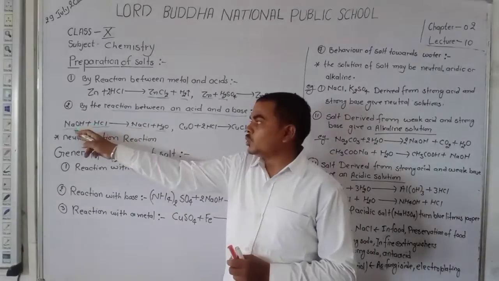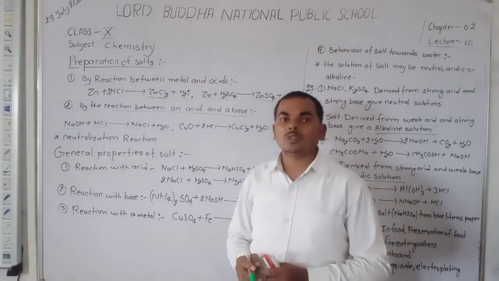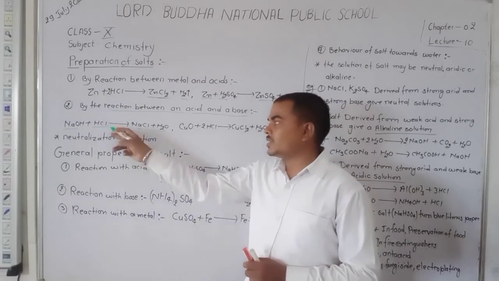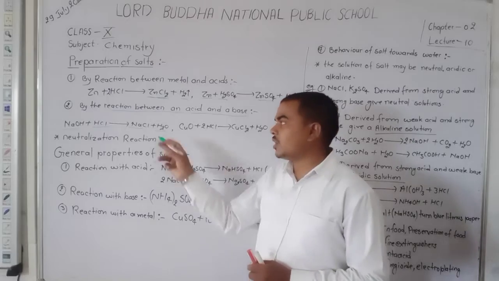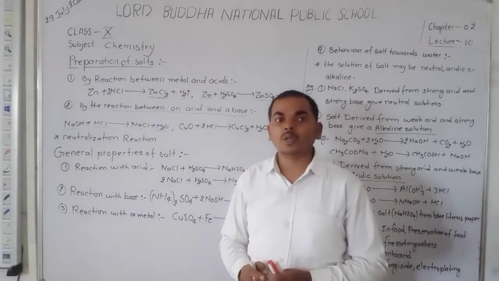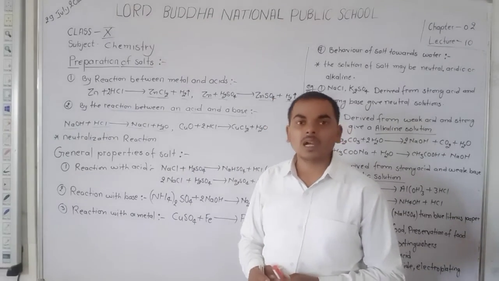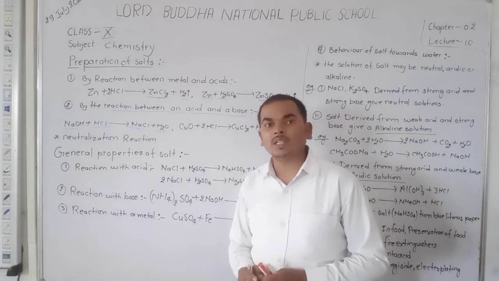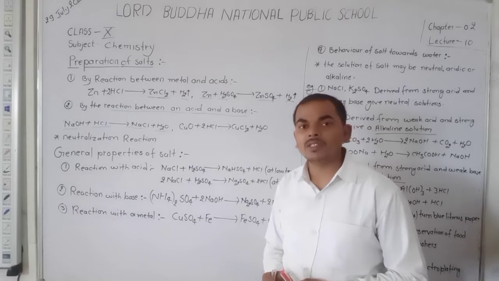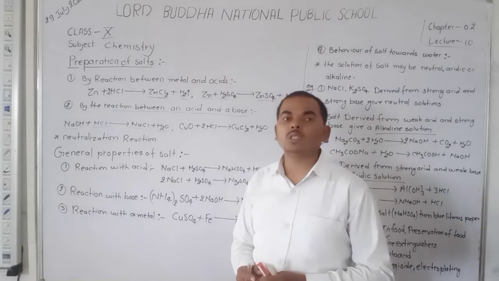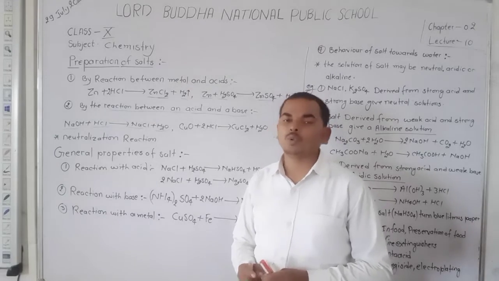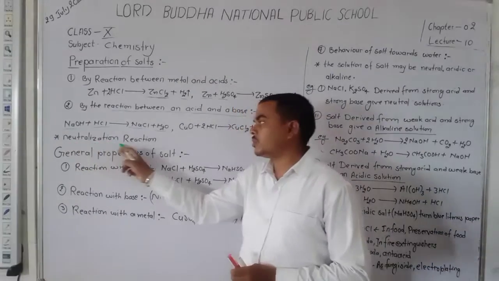Here we use sodium hydroxide, that is a strong base, and HCl, that is a strong acid. The salt formed is known as neutral salt. The salt formed by strong acid and strong base is known as neutral salt, and the process of formation of neutral salt is known as neutralization reaction.